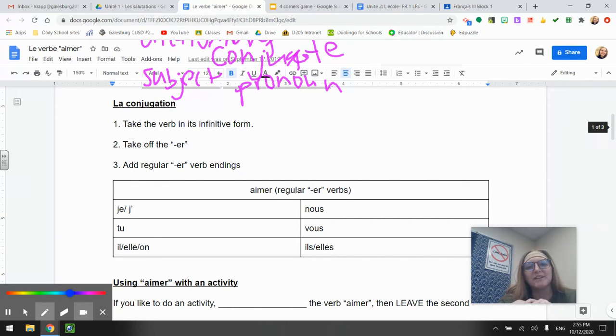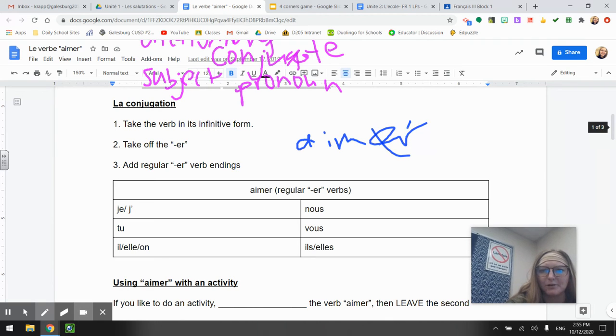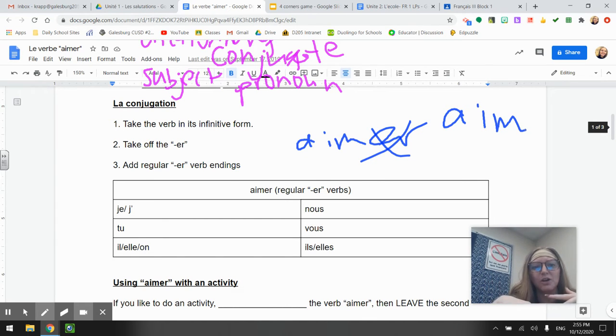So you take the verb in its infinitive form, aimer, and take off the ER. So here's our verb, aimer. We're going to get rid of the ER, and we're left with AIM. That's what we call our stem. Now we're going to add our ER verb endings. So for the je, for I, it's j'aime, and the ending is just an E.